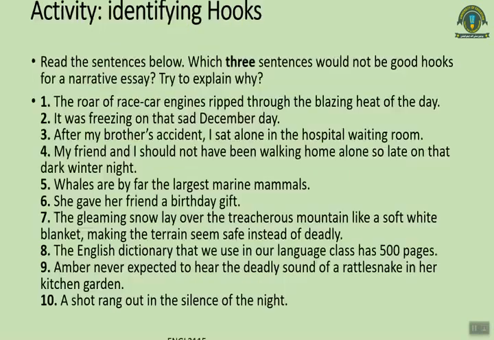Okay, now here is an activity for you. In this activity you have to identify which 3 sentences are not hooks. So read the sentences below. Which 3 sentences would not be good hooks for a narrative essay? Try to explain why. Now you have 5 minutes to look at these sentences.